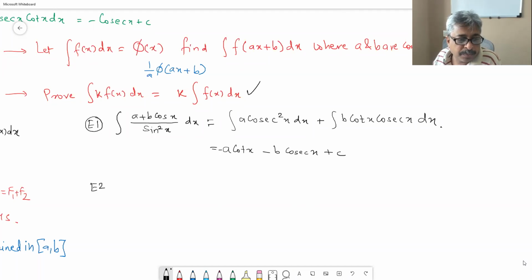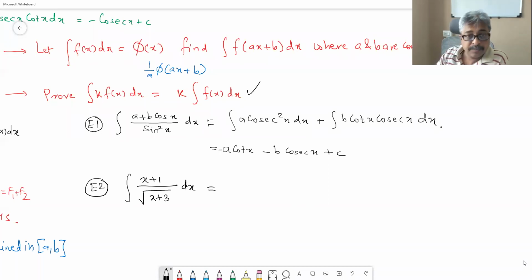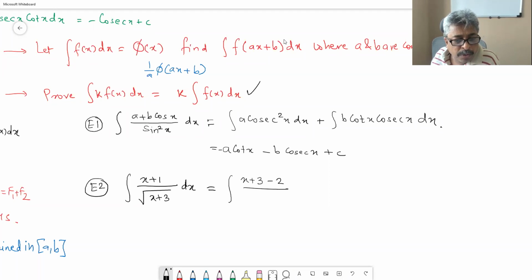Problem number 2. Integral x plus 1 divided by radical x plus 3 dx. Initially, do algebraic simplification: you write x plus 3 minus 2 upon radical x plus 3 dx.